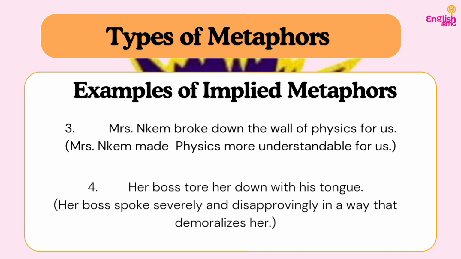Example 4. Her boss tore her down with his tongue. So this means that her boss spoke severely and disapprovingly in a way that demoralizes her. So it is also directly comparing the hurt that what her boss has said to her caused towards actually trying to tear someone down. Do you understand? So it's like directly comparing that pain, that hurt, to what she felt when her boss spoke to her in that particular manner.